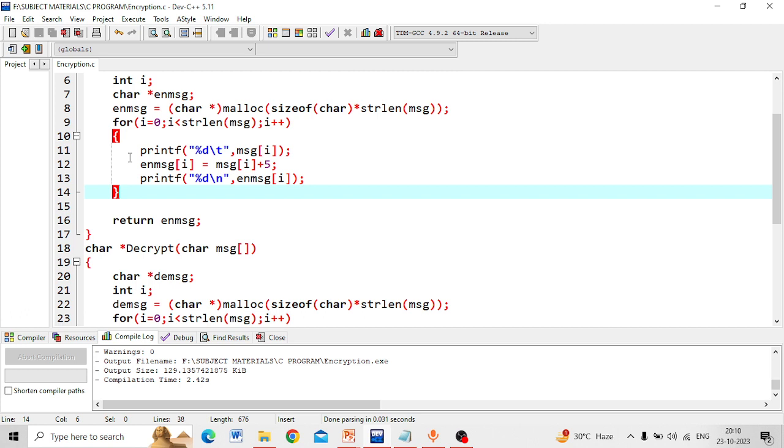I hope you understand encryption and decryption, and how we can do it in our C programming very easily. Also in this program you can identify how pointers, memory allocation, string functions and user defined functions can be used to implement a simple encryption decryption program using C. I hope you enjoyed this video.